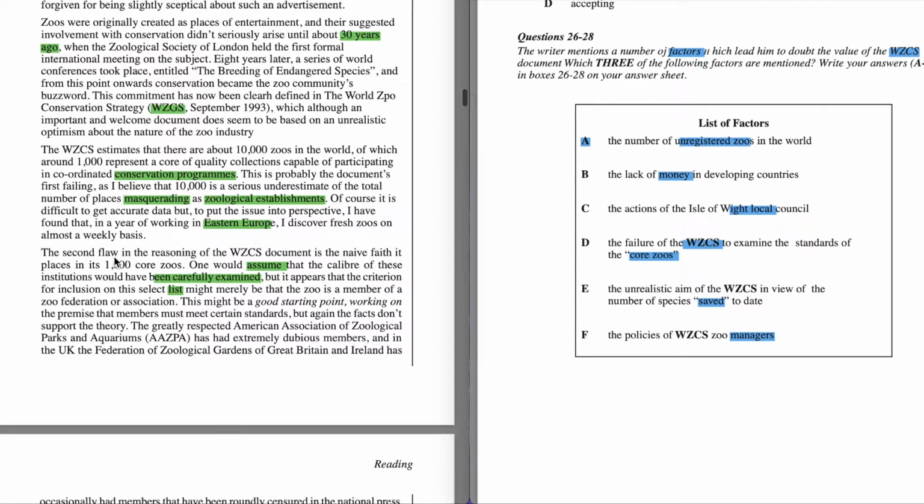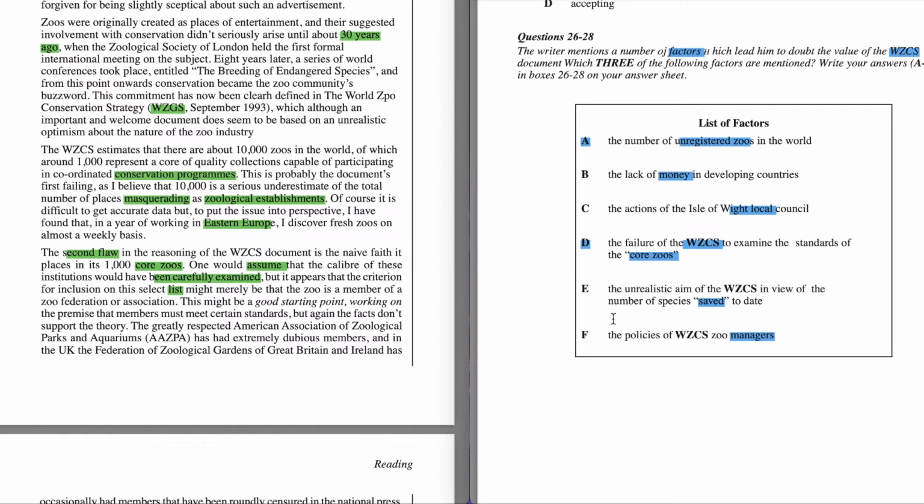And further in the second paragraph, they were saying about second flaw of it. So we also try to locate where exactly they were saying, and here one of our keywords is WZCS, and it's here, and the D is a failure of WZCS to examine the standards of the zoos. So they were just saying the second flaw is the reasoning of the WZCS document is naive, it places in its 1000 zoos. So the second answer is going to be D.